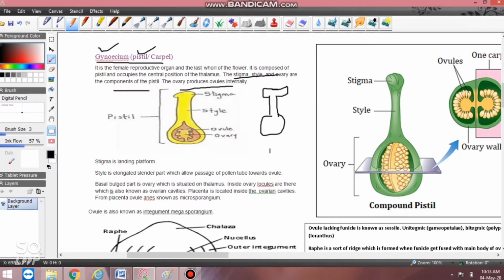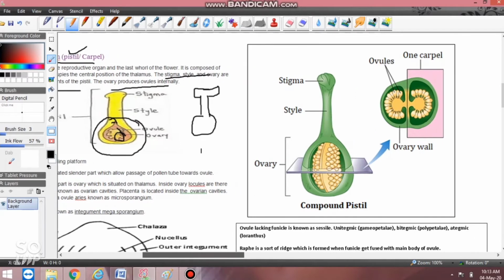Now, the ovary produces ovules. This portion is the ovary, and inside the ovary there is the ovule. This is the ovule. If you see this diagram also, this is a wonderful picture: this is the stigma, this is the style, and this portion is the ovary. And when there is a section, you can see this is the ovule. What is this called? Placenta.